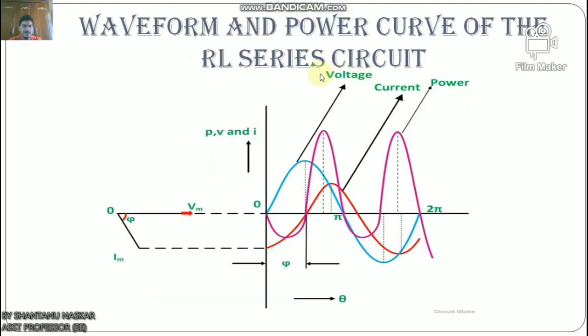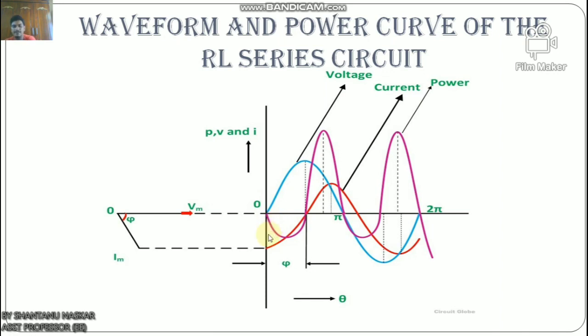Now let us discuss the waveform and power curve of the RL series circuit. From this waveform you can see that this is the voltage waveform and this is the current waveform. The current lags the voltage by an angle, because this is an inductive circuit. And this is the curve of power.